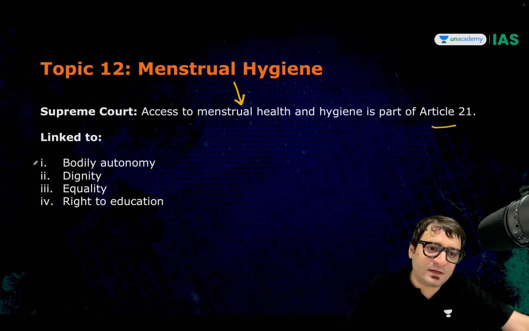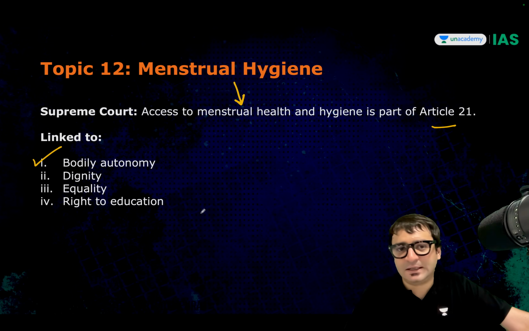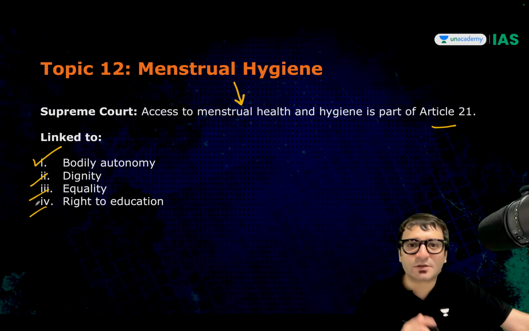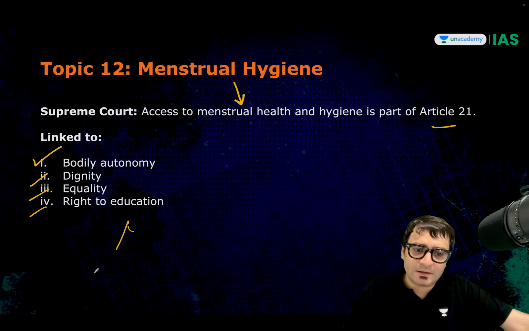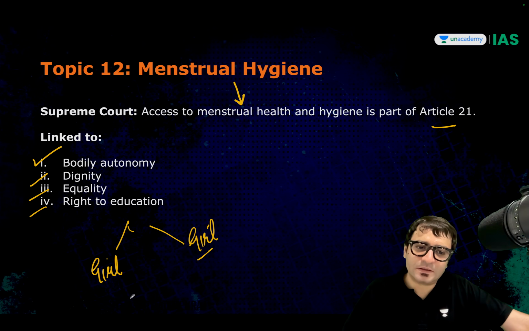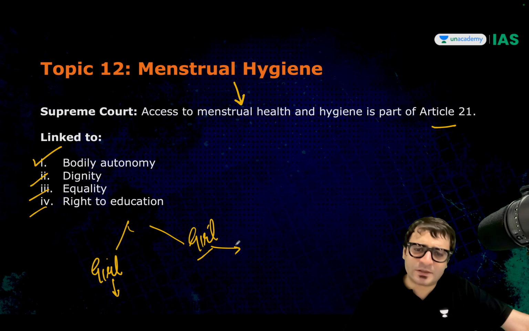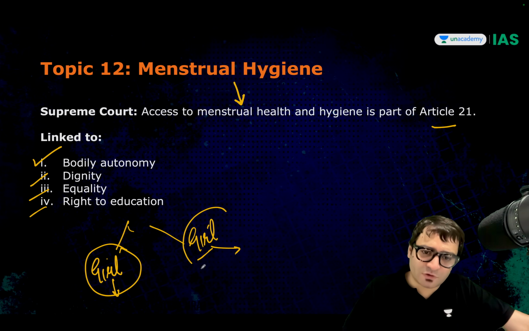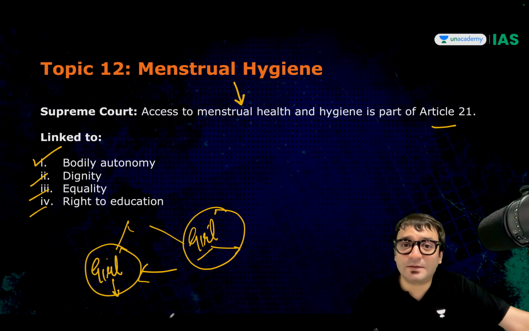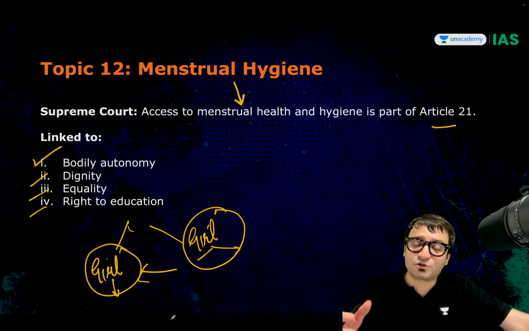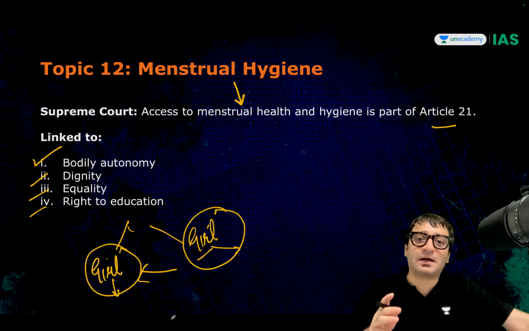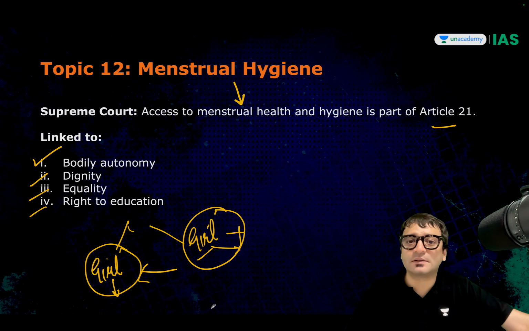Why? Because it is linked to bodily autonomy, the dignity of an individual, the equality, the right to education. How? There is a girl child. There is another girl. She comes from an affluent section of the society. She comes from a marginalized, weaker section of the society. She's on her periods. She's also on her periods, but she has access to sanitary pads. She has access to a bag in which she can keep the sanitary pad, but she does not have access.